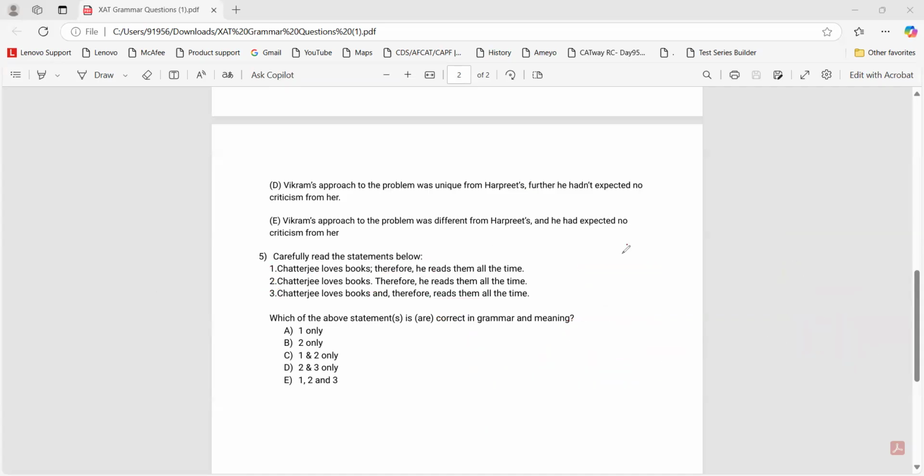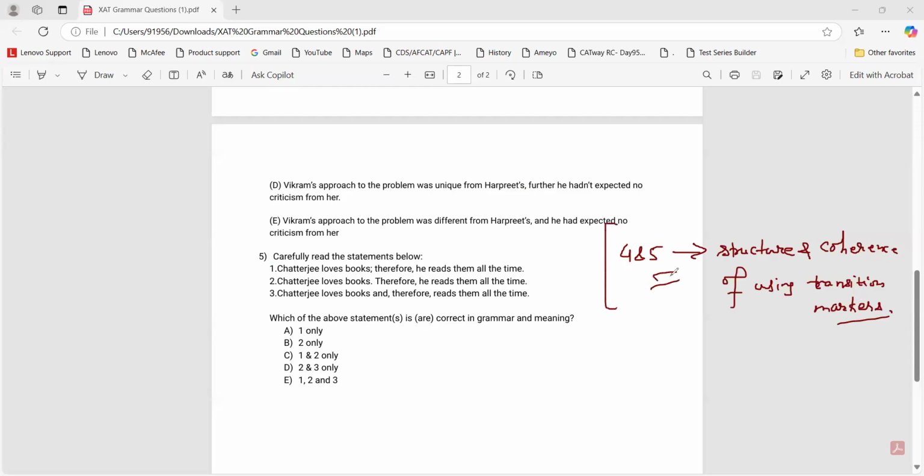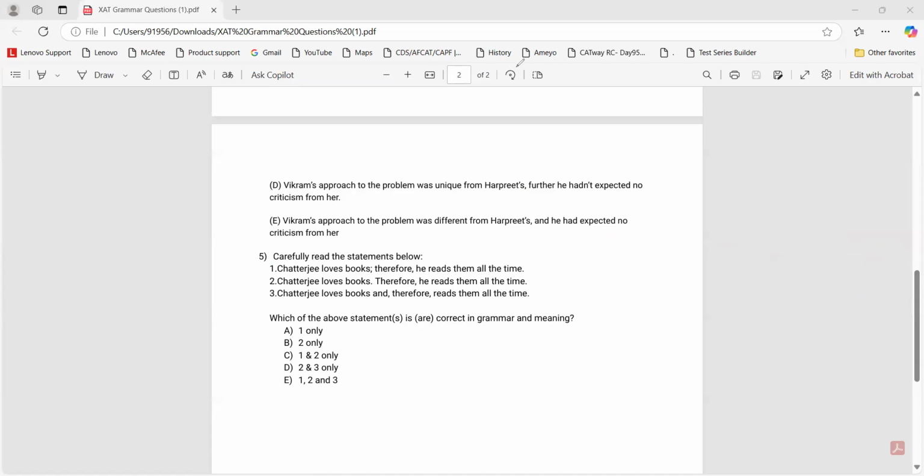Now, you might have understood that 4 and 5 were based on the structure and coherence of using transition markers. Done. So this remains the main part as we have seen in the previous years.